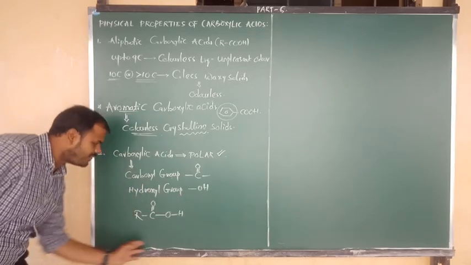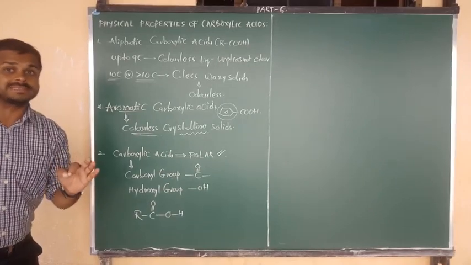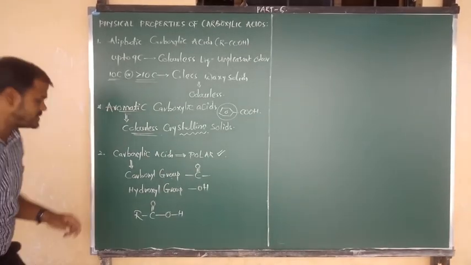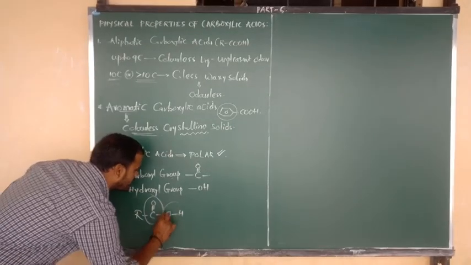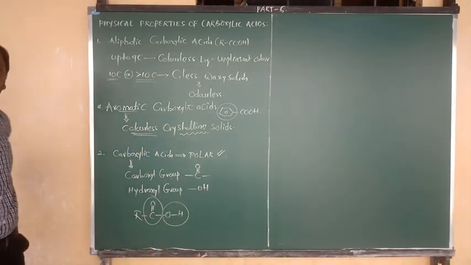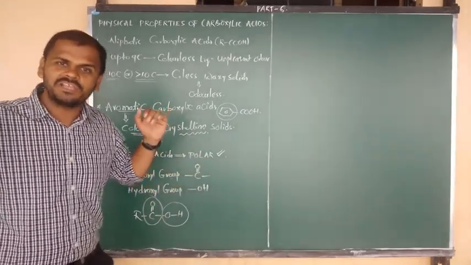So in the formula of carboxylic acids, definitely we can see the presence of two groups. One is the carbonyl group and one more is the OH group. And both the groups have polar nature.